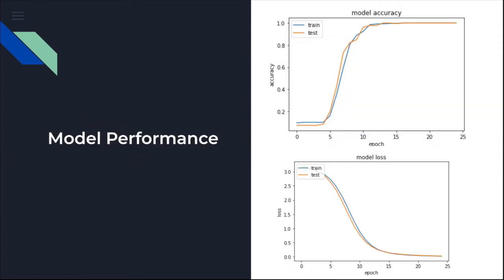We train this model for like 25 epochs. So while training the model, we actually split the data set into three parts: training, testing, and validation, where training is 70% of the entire data set, validation is 20% and testing is 10%. And this curve, the orange and the blue curve, corresponds to test and train performance respectively. So we can see the accuracy is able to reach 1, which is pretty good. So now Abhishek will talk about the model deployment and real-time performance of this model.